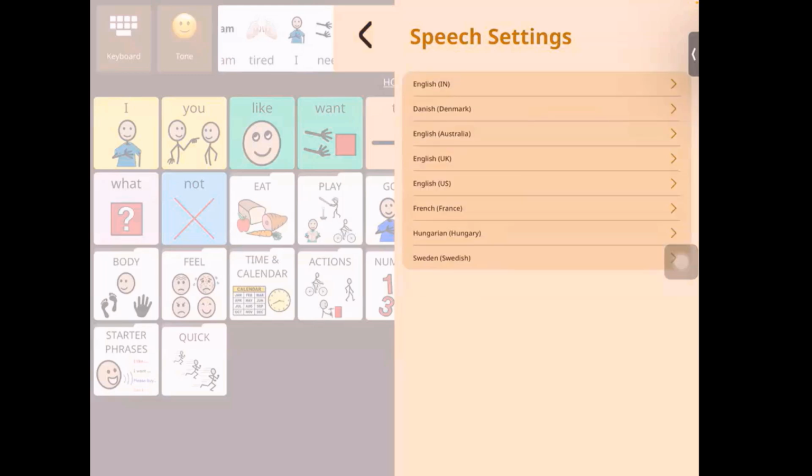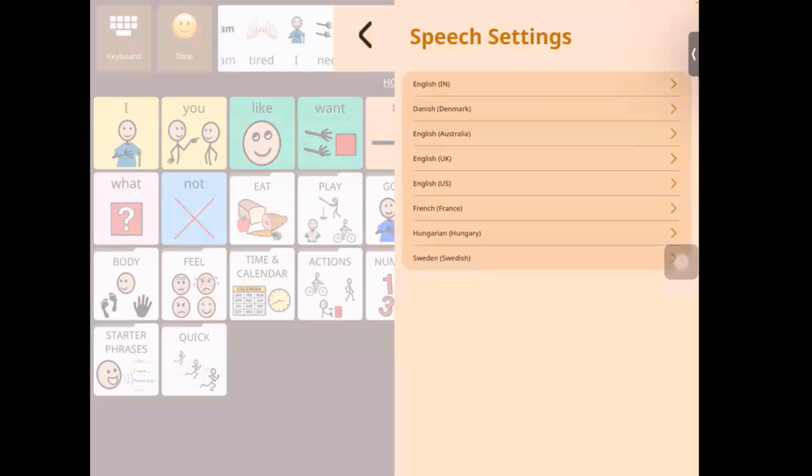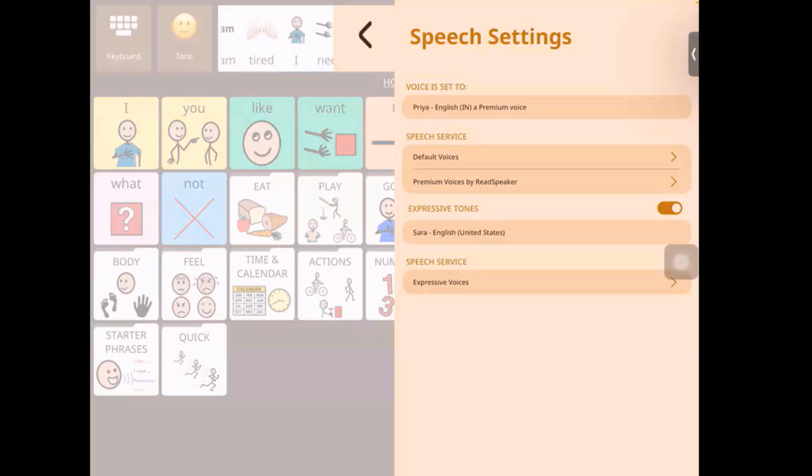And then we have some premium voices available as well. This is the Priya female voice, which I have selected. Now, beyond the voices for the Avaz, as we said right at the beginning, we have something called expressive voices or expressive tones. This is a feature. At the moment, the voice is only an American voice, a United States voice. As you can see, Sarah has been selected.